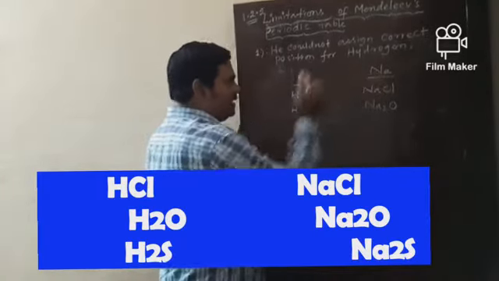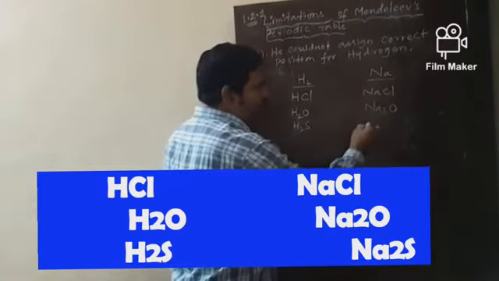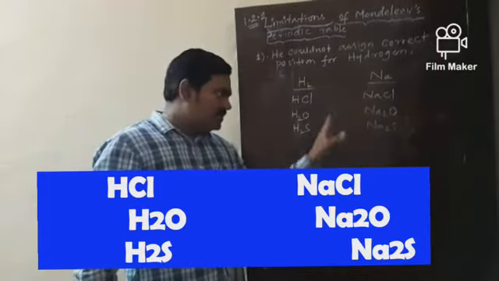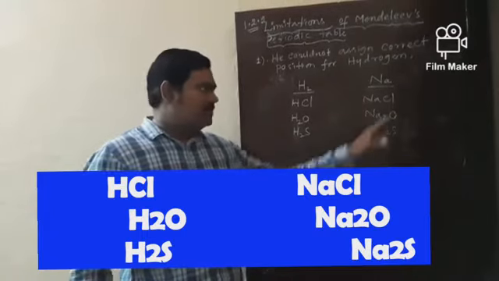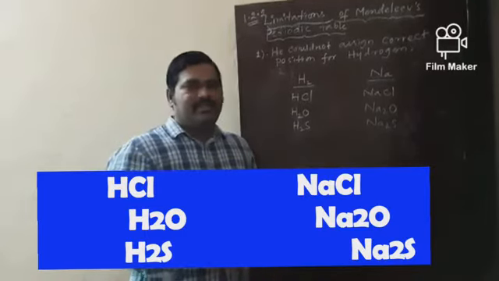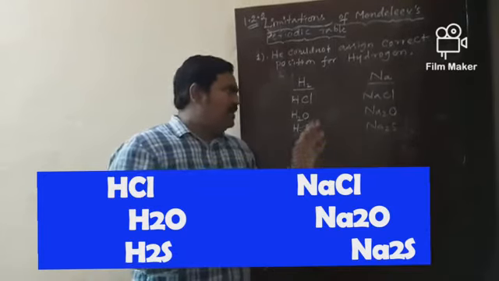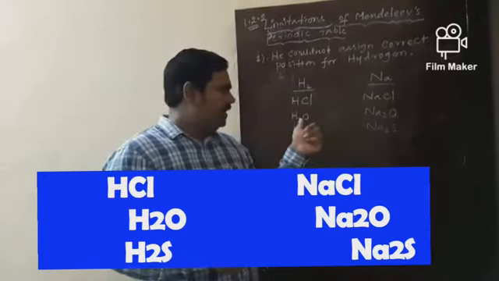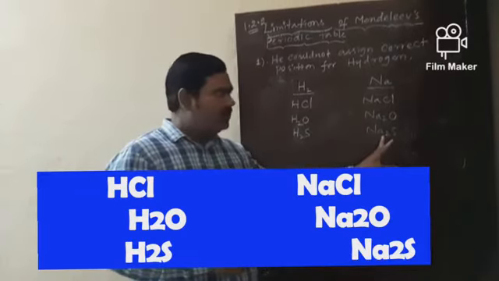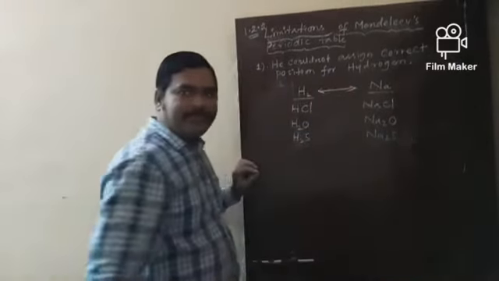Hydrogen is able to form H2S with sulfur and sodium Na2S. So, once you observe these three pairs, HCl, NaCl, H2O, Na2O, H2S, Na2S, there should be some similarity between alkali metals and hydrogen.